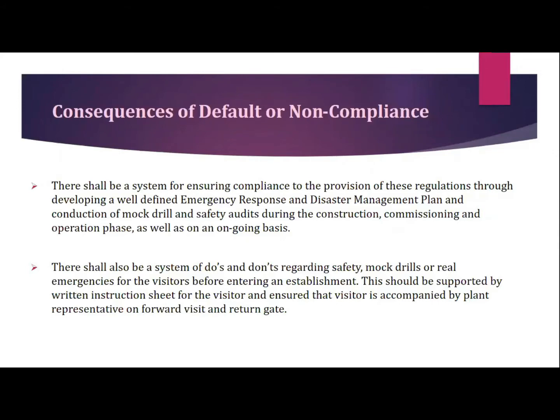This should be supported by written instruction sheets for visitors, and ensure that the visitor is accompanied by a plant representative on forward visit and return gate. So there shall also be a system of do's and don'ts regarding safety during construction, commissioning, and operation phase.